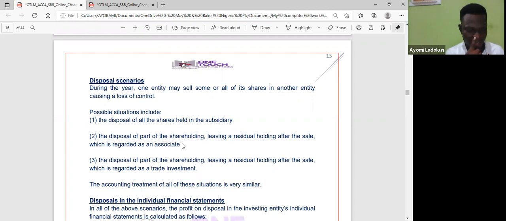Disposal of subsidiary. You have about 3 scenarios around disposal. What is common? Okay, so quickly find out.